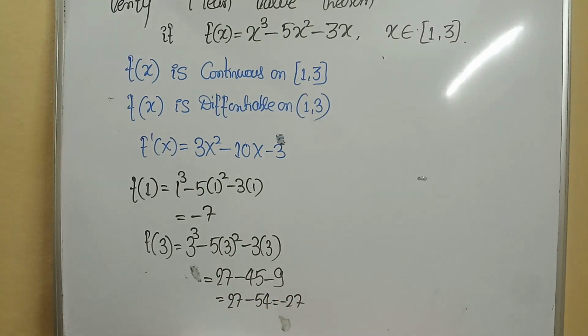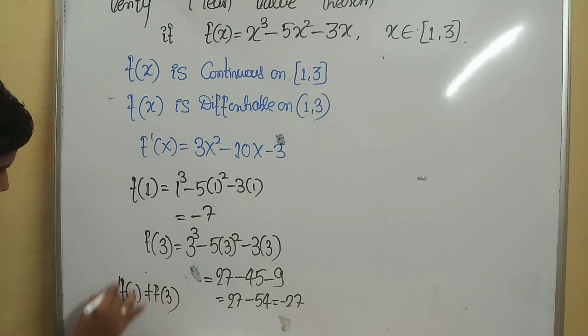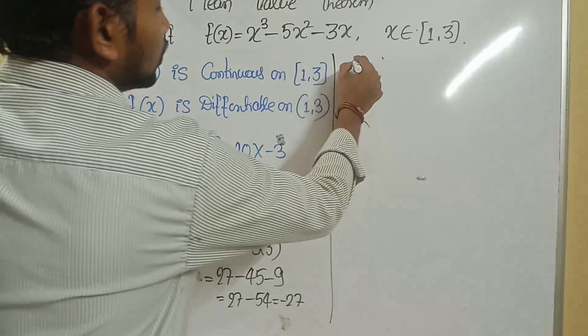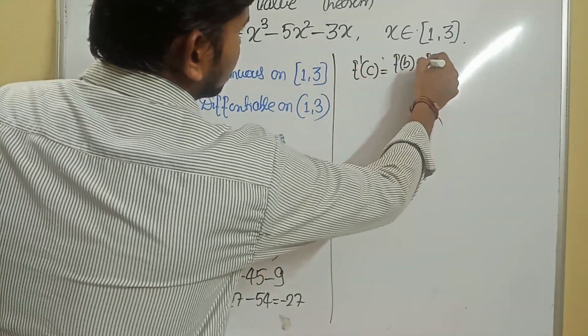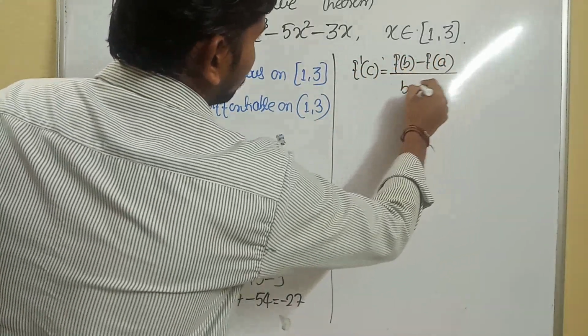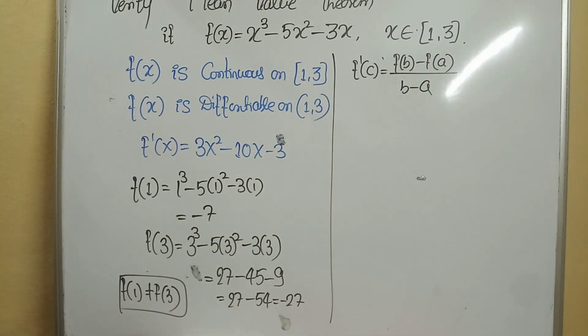Okay, got it? That means f of a is not equal to f of b. What I tried, f of 1 is not equal to f of 3, which means it will follow Lagrange's mean value theorem. What is the formula? F dash of c equals f of b minus f of a divided by b minus a.